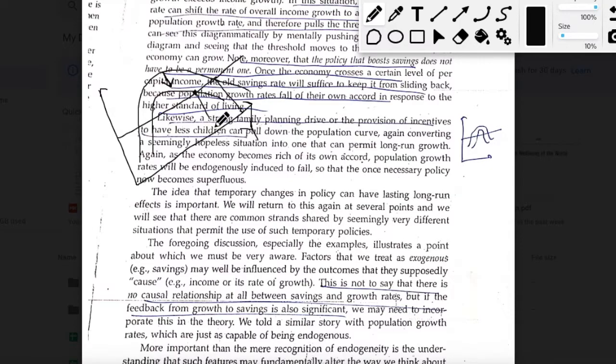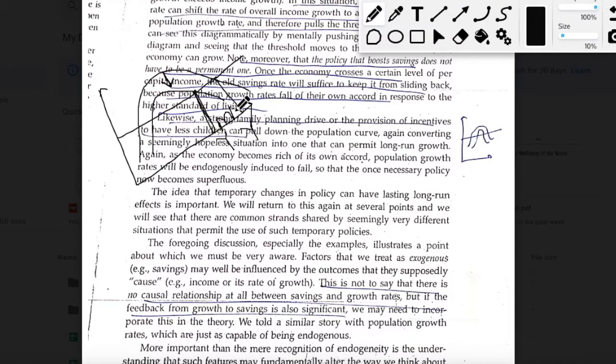The new threshold will be at this point, and economies which have reached this level of income might be able to cross through some temporary changes. Once you have lowered your population growth rate to this point, and your economy has crossed this point and actually moved beyond it, suppose you land up at this level of income, you know that eventually your income levels will keep on increasing.